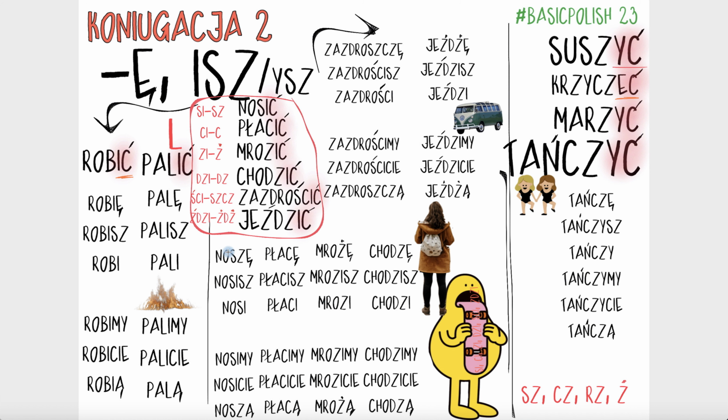Or maybe it's actually good to look at it this way. Szę, szą, cę, cą, żę, żą, dzę, dzą, szczę, szczą, right? Żdżę, żdżą. And in between, you've got the stem that follows.